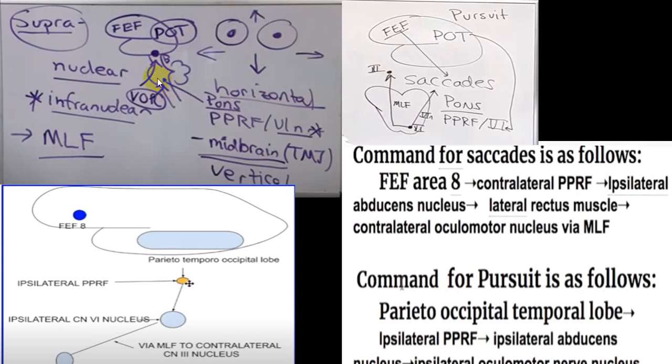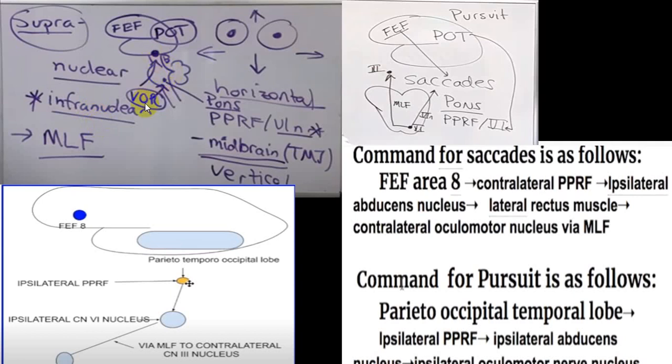They will give an input to the 3, 4 and 6 cranial nerve nuclei, and from there you get cranial nerves which supply the extraocular muscles. We call that the infranuclear pathway.